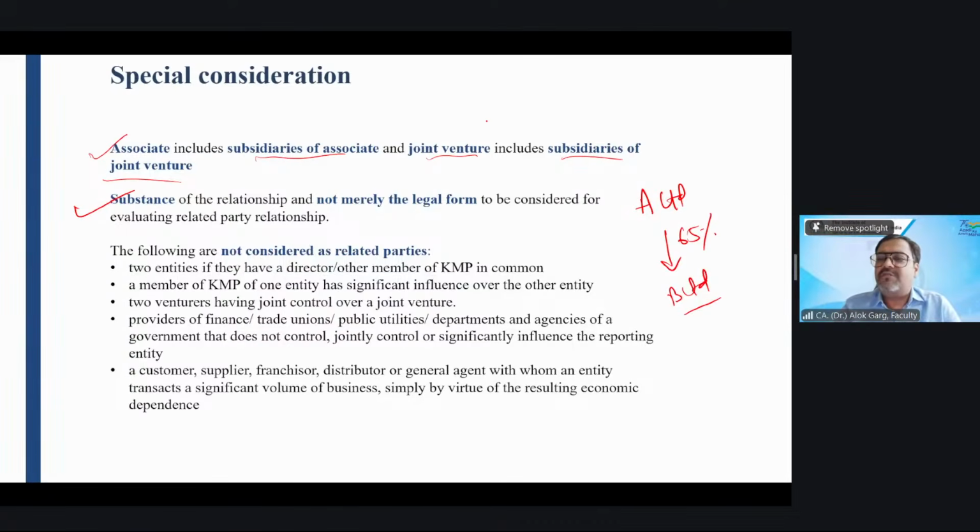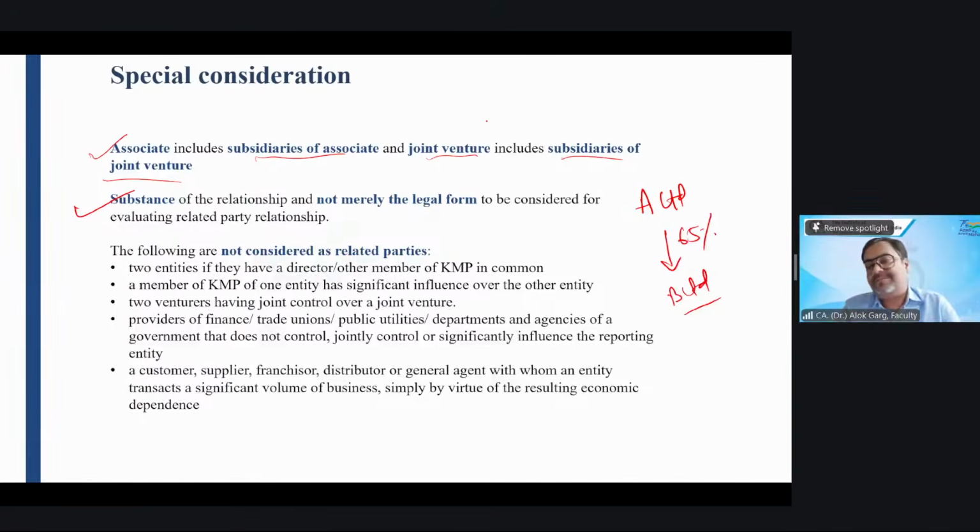Have you covered Ind AS 110 Consolidated Financial Statements? Yes, sir. So while A Limited has a 65% stake in B Limited, the government put a restriction on exercising any power over B Limited and on taking any decisions on its relevant activities.